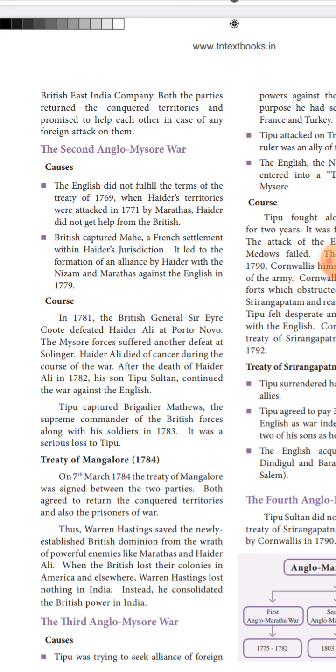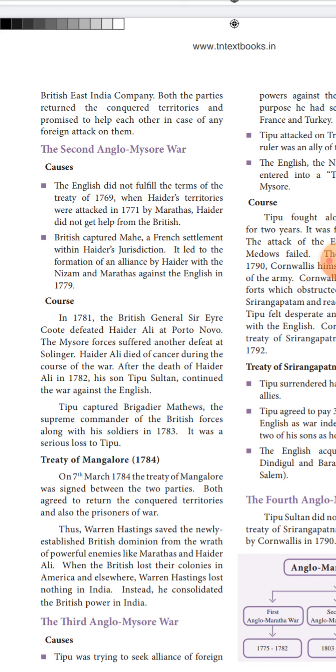So what is the cause? In 1781, the English general defeated Hyder Ali at Porto Novo, and Mysore forces also lost at Sholinghur. So there are two events. During that war, Hyder Ali died of cancer.